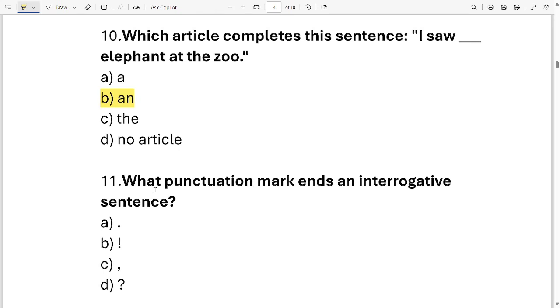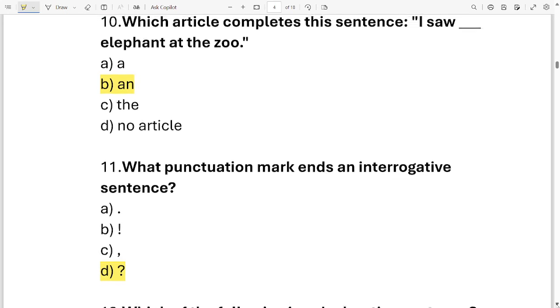Question number 11. Which punctuation mark ends an interrogative sentence? I'm repeating the question once again so you understand. Suppose you have an interrogative sentence. Which punctuation mark are you supposed to put at the end of that sentence? These are your options: a full stop, an exclamation mark, a comma, or a question mark. It is option D, question mark. We put a question mark at the end of an interrogative sentence. Let's move on to the next one.